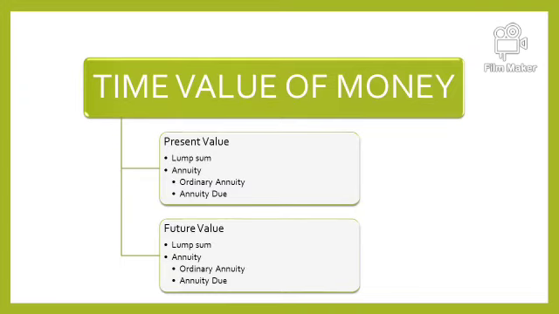Now what is lump sum? If we are supposed to find out the value of any future cash flow which is already given, but what is this cash flow value in today's terms? For example, today is 2021 and the bank is going to pay you 5 lakh rupees in 2026, which is after 5 years.